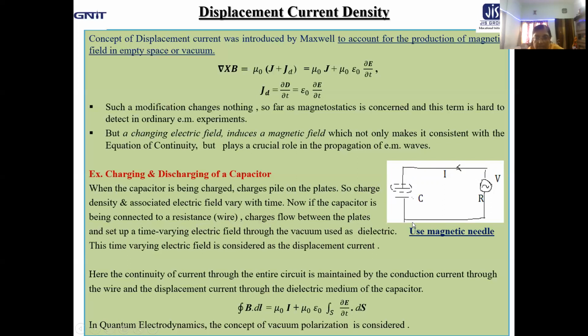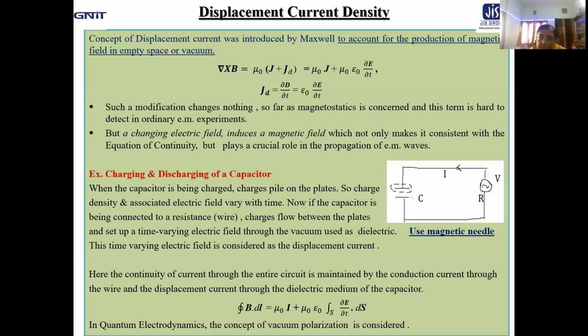Now, if the capacitor plate is connected by a resistance, that means a simple wire, charges will flow between the plates of the capacitor and set up a naturally time varying electric field. Time varying electric field through the dielectric, that is to say even vacuum between the capacitor plates, which is used as dielectric. This time varying electric field is considered as the displacement current. I am repeating. When the capacitor is being charged, charges will pile on the plates, and naturally, the charge density and the associated electric field will vary with time.